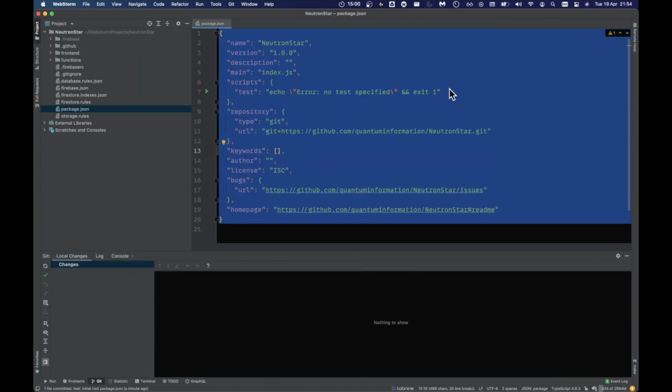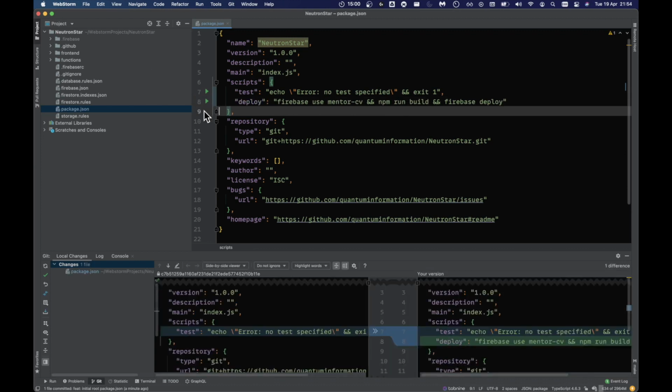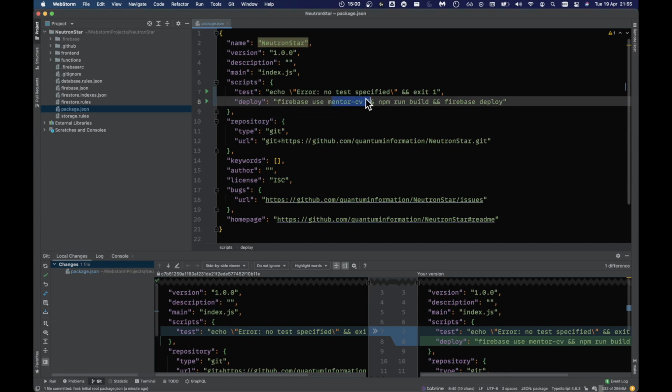So we're in a deploy script, and because I work with lots of different Firebase projects, I don't really want to use a default Firebase project, because it's pointless. So every command I use, I specify the project explicitly, so there's just no confusion. Otherwise, you just do not keep track of things.